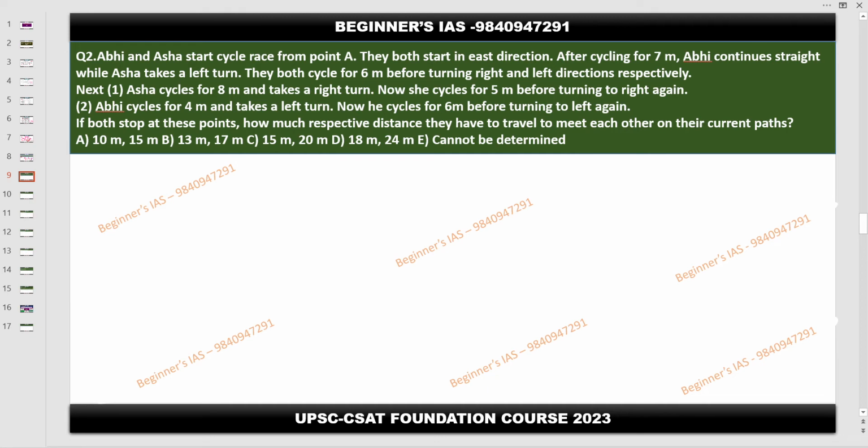What is the answer, Pratish? Sir, I think E, cannot be determined. I'm getting 17. Let us wait. Anybody having an answer? Pravinder saying E. What happened? Vamsi saying 24.